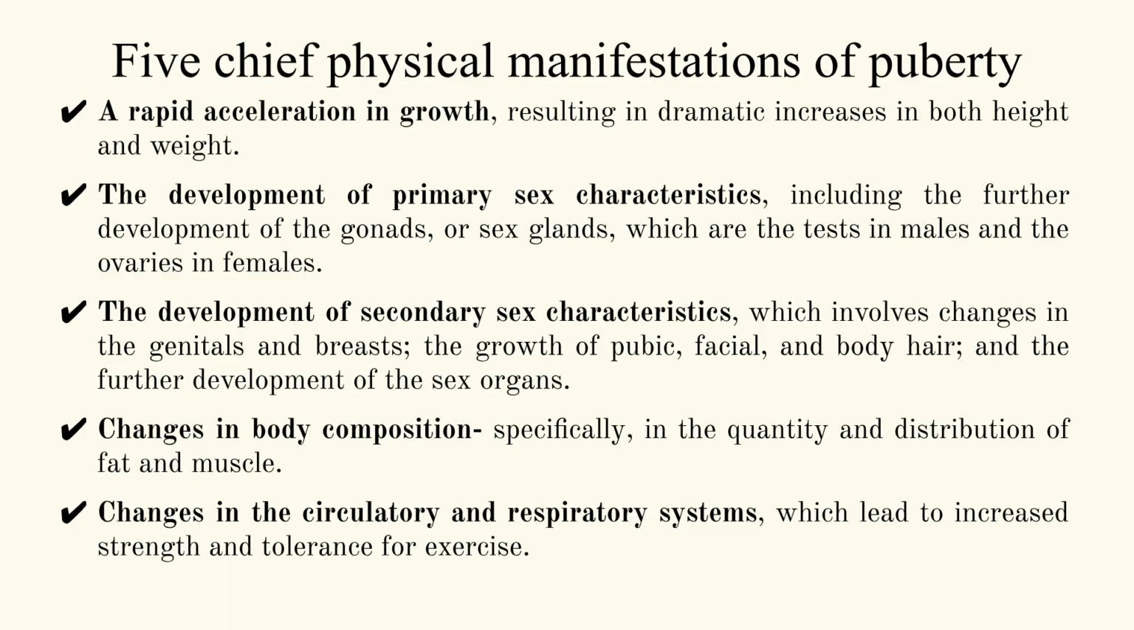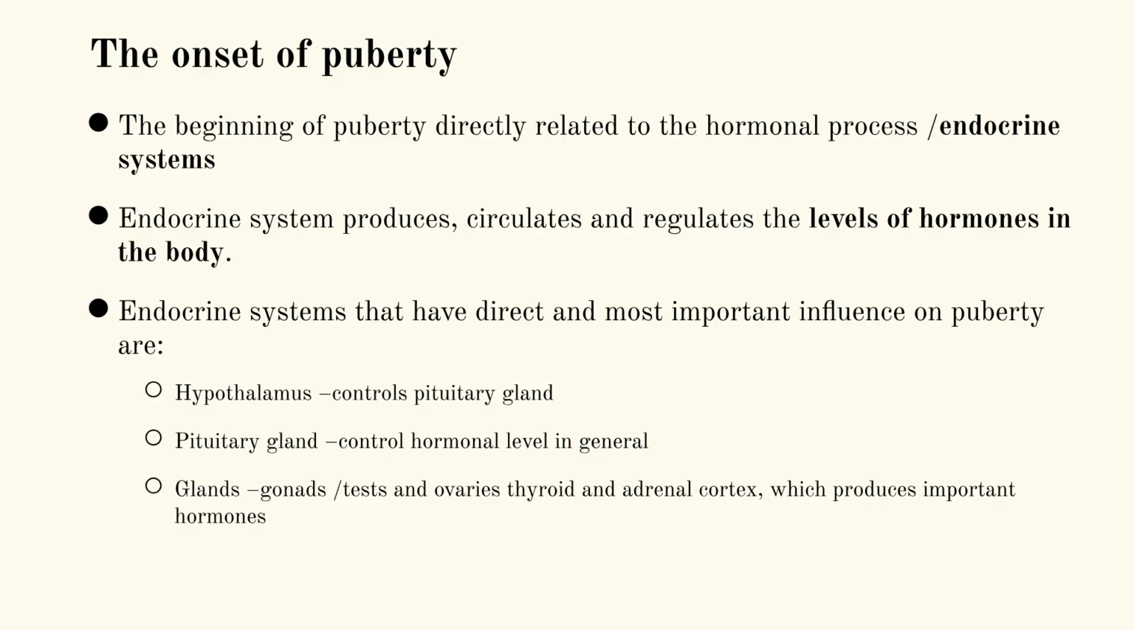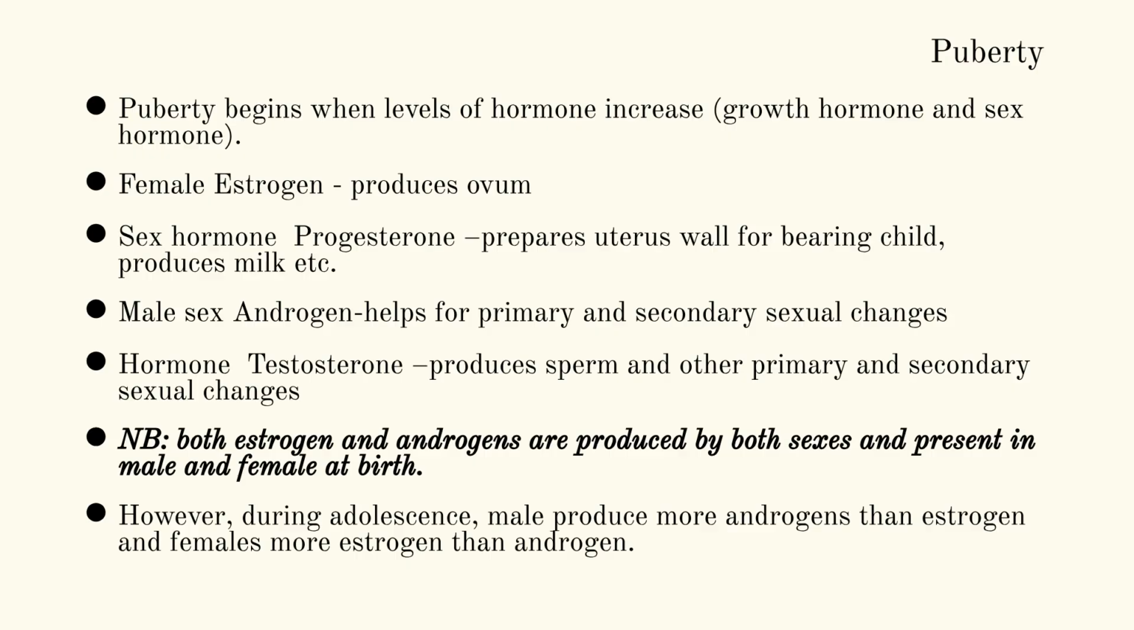The 5 chief physical manifestations of puberty include rapid growth acceleration, development of primary and secondary sex characteristics, changes in body composition, and changes in the circulatory and respiratory systems. The onset of puberty is directly related to the hormonal process of the endocrine system. Key endocrine systems include the hypothalamus, pituitary gland, and gonads. Puberty begins with an increase in growth and sex hormones.